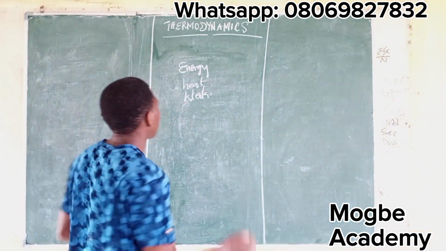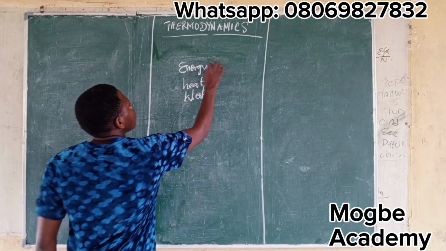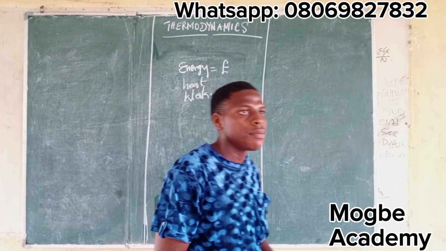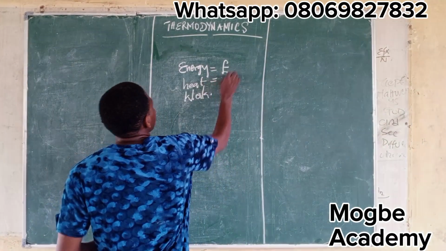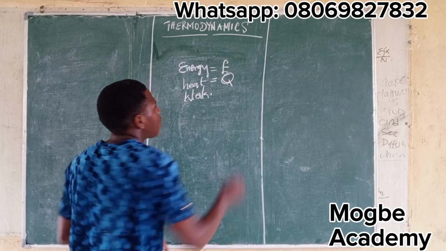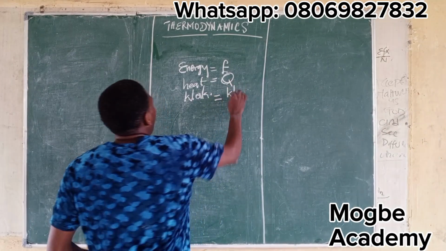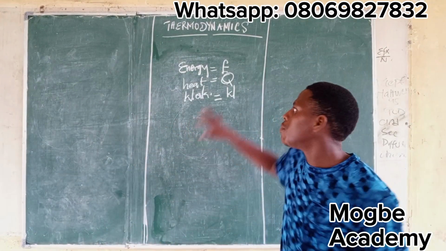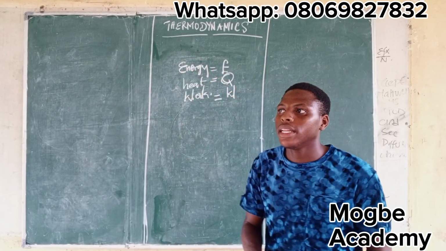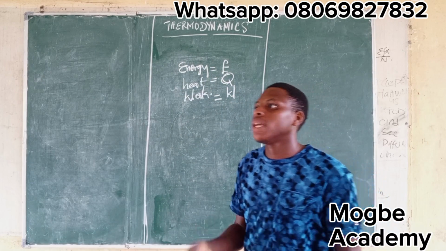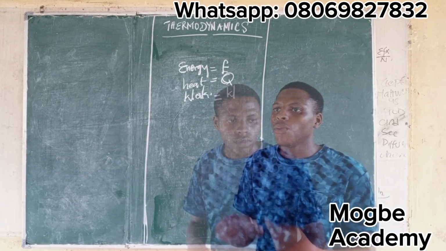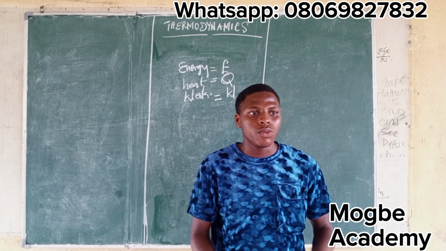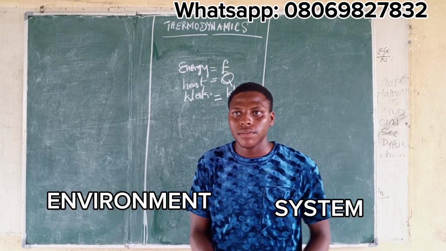Now, in this course, your energy, the symbol is E. While your heat, the symbol is Q. And for work, your symbol is W. So if you can remember these three things, then you know what thermodynamics is all about. When we talk about thermodynamics, we are basically talking about the interaction between the system and the environment.